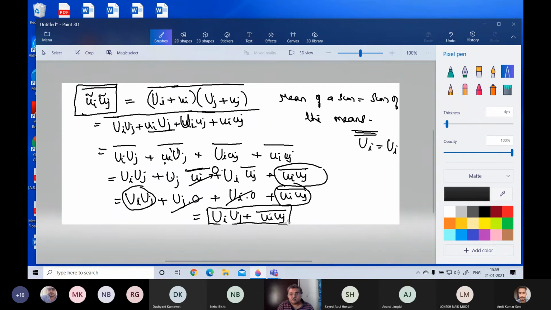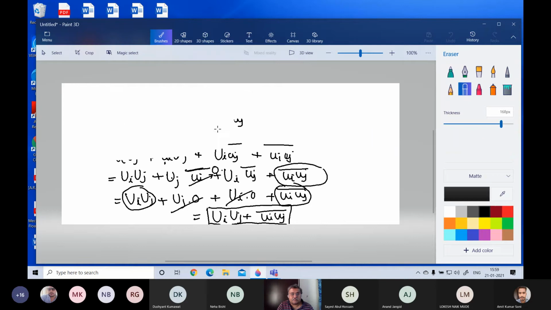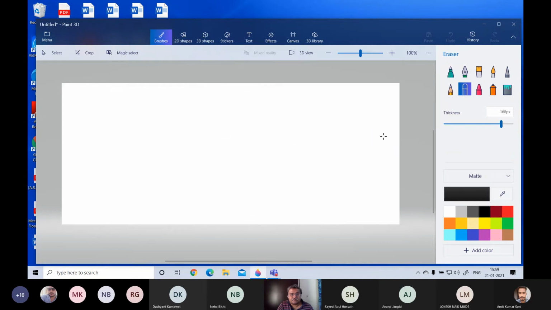Now this ui uj bar, this term is something that I'm sure none of you have ever encountered unless you have done something in turbulence, or in any other stochastic models you have studied.